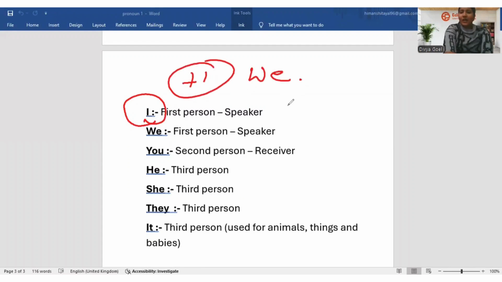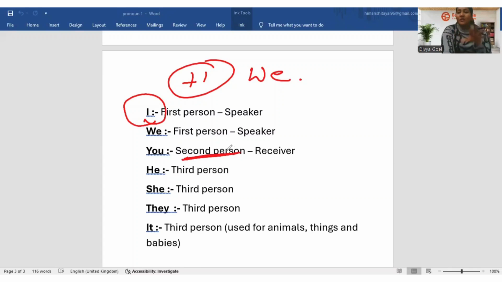For example, if I am the teacher and you are the student, and we both are talking about a particular subject to a person, we need to use we. Clear? For example, if I'm saying we are studying in the class, we both are the first person. But if I'm only using I, if I'm teaching you, I am the first person. I am sending the information, I am speaking, I am the sender, and you are the receiver. You are receiving the information. So you will become the second person.